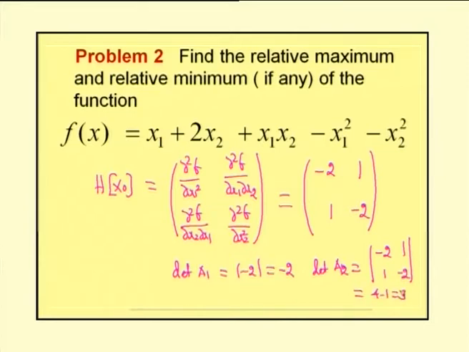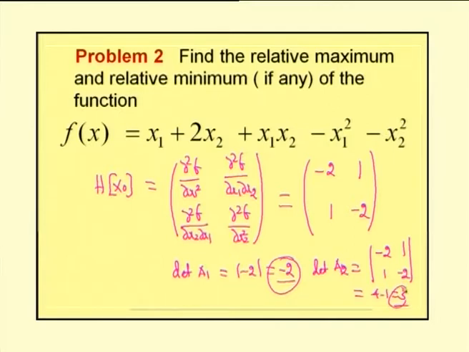So, for this Hessian matrix, the first determinant value is minus 2, and the second determinant value is 3. Here the signs of the determinants of minors a1 and a2 are alternating, minus and plus.